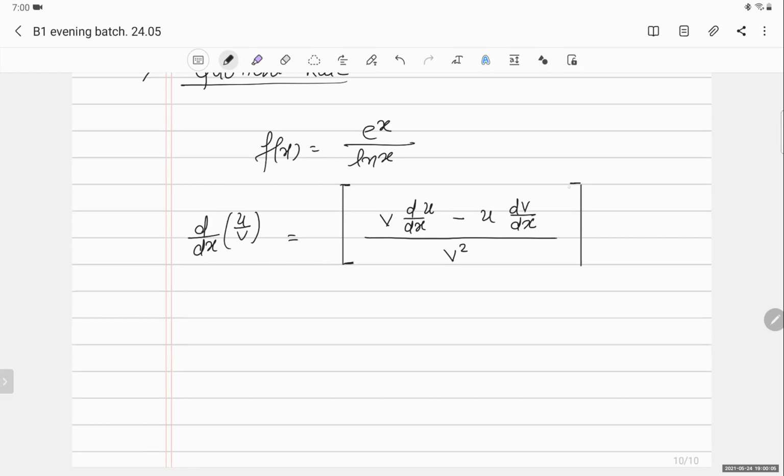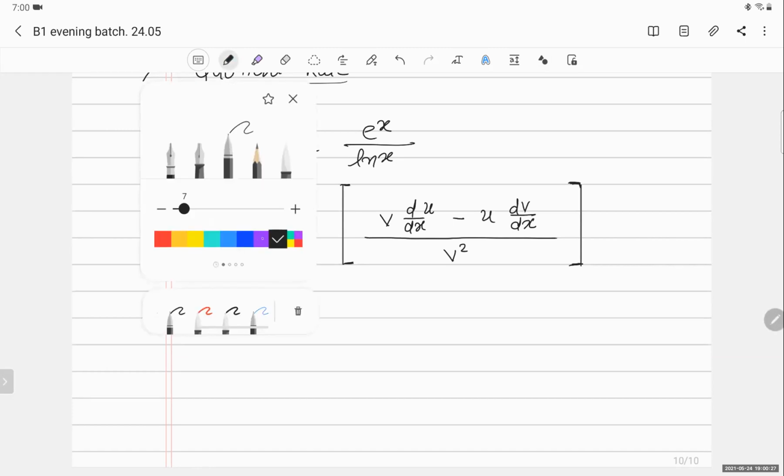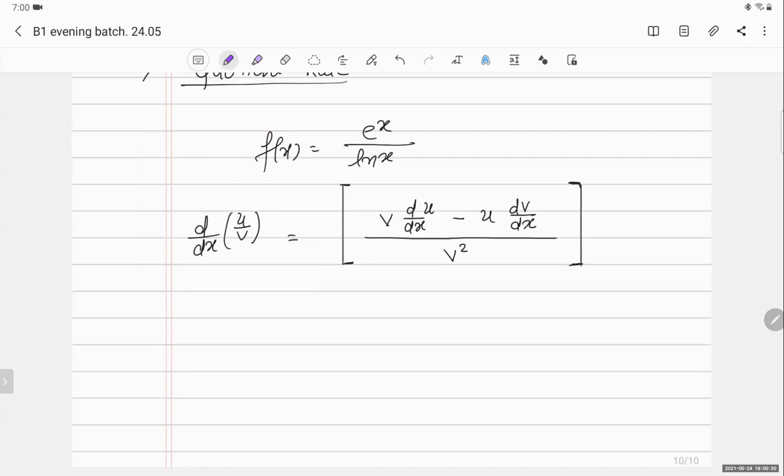So how do I remember this? Whatever function is in the denominator, you have to square it and put it into the denominator. And now you will go up. Whatever function is up, that will be differentiated first, then a minus sign, and then the second function. Now you tell me, how will you solve this function?